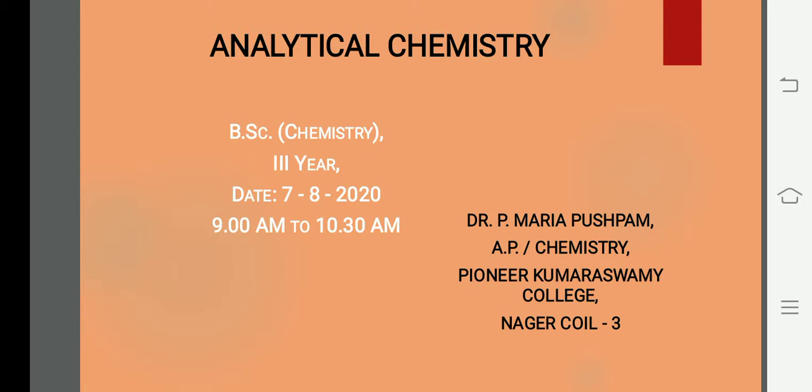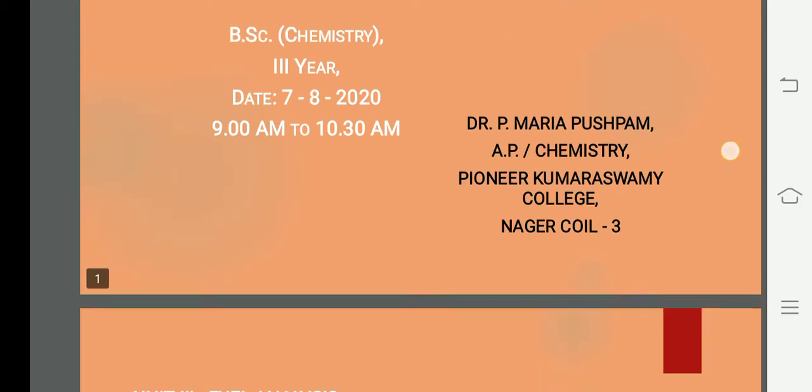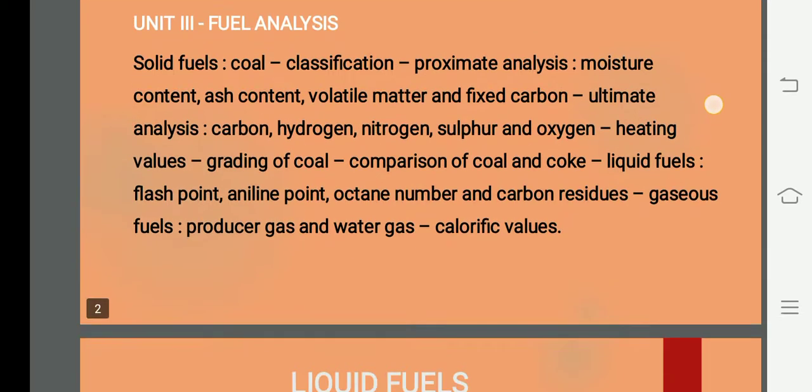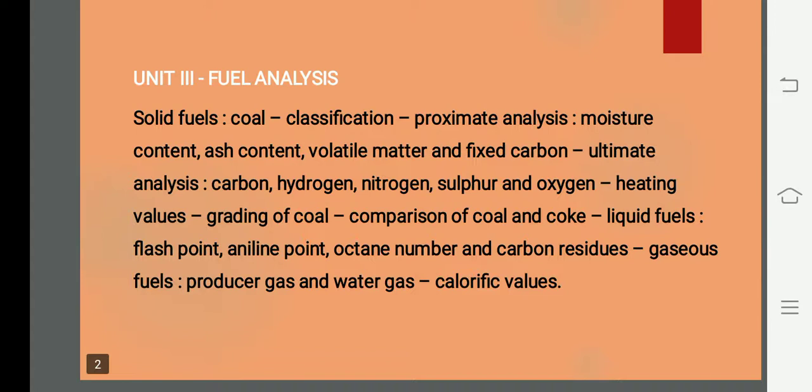And today we are going to see liquid fuels. So, in liquid fuels, the things we are going to see for today's class are flash point, aniline point, octane number, and carbon residue. Only these four things we are going to see for today's class. First, we can see what it is to be a liquid fuel.